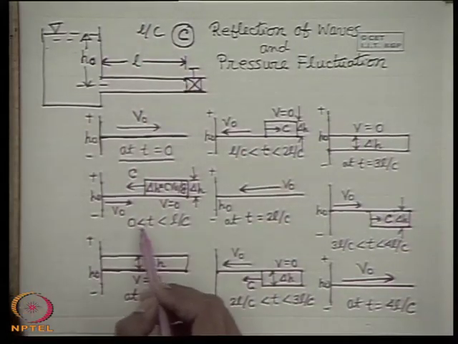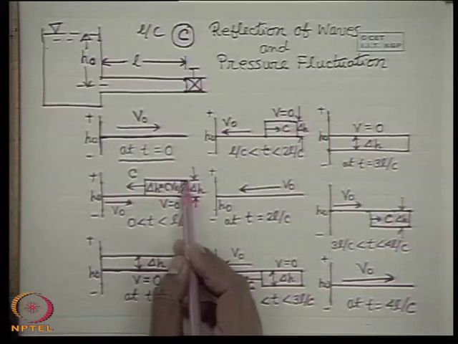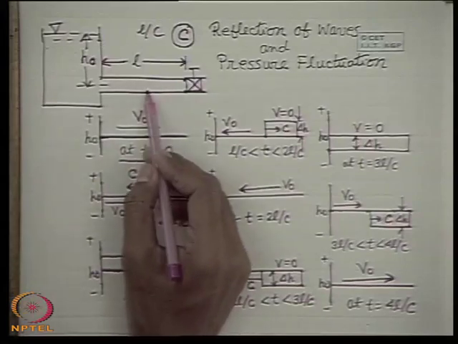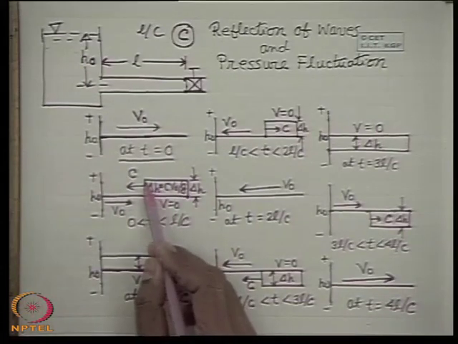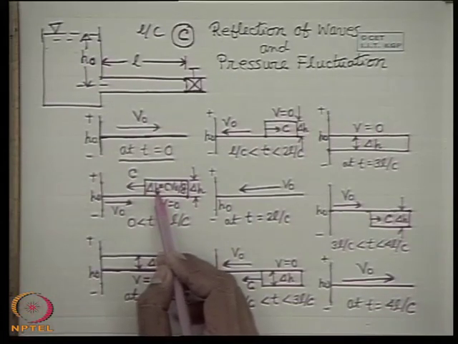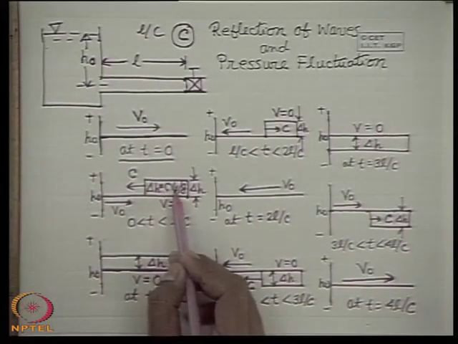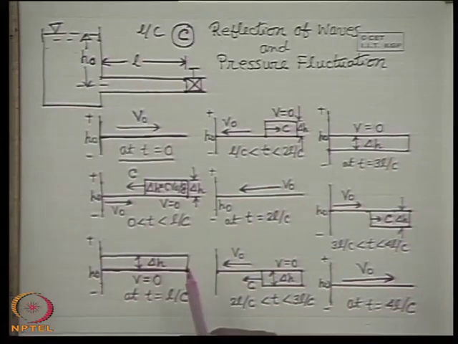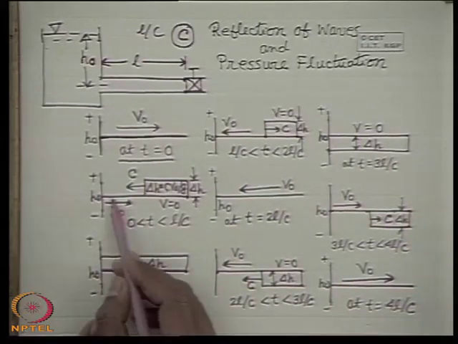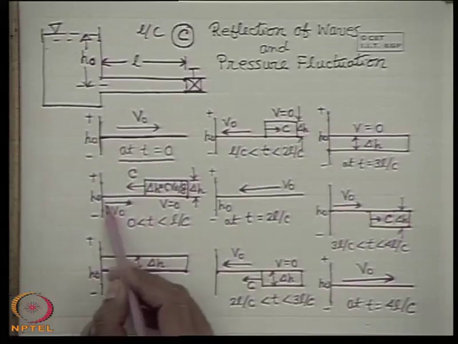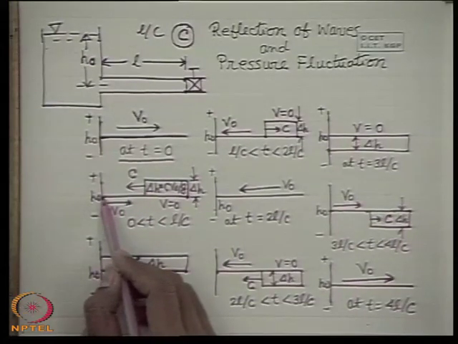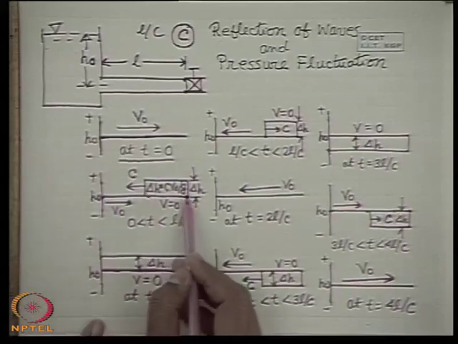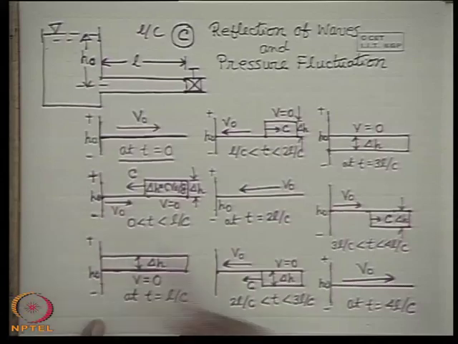So during that time between 0 and L by C, the pressure wave will move to some intermediate portion of the pipe. So this is the situation where in the downstream portion the pressure has increased by a value delta H whose magnitude is C V0 by G, which we have already deduced. And the upstream part of the liquid is still moving with the velocity V0 and its head is the initial head H0, where the downstream head is more than the initial head by this amount delta H. This is the positive sign, this is the negative sign.